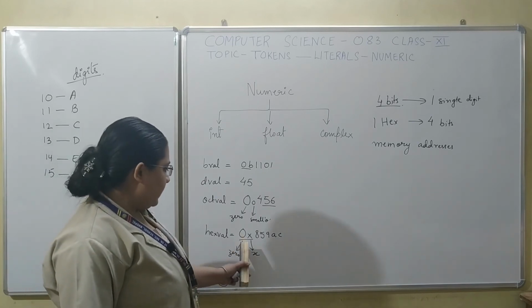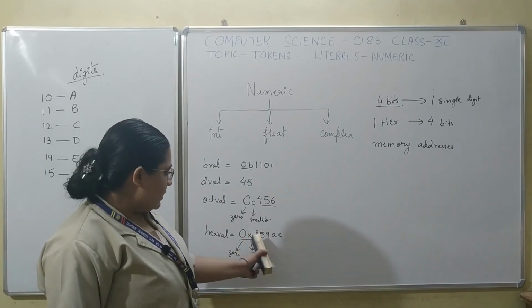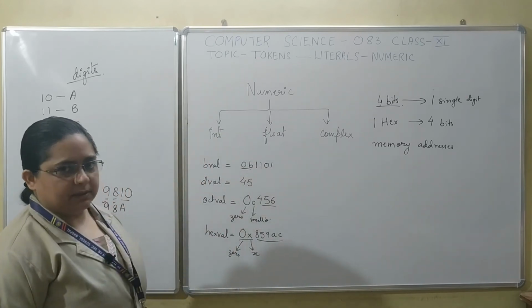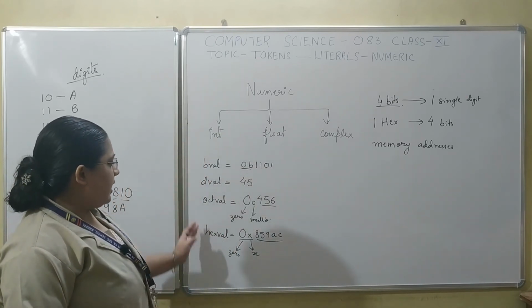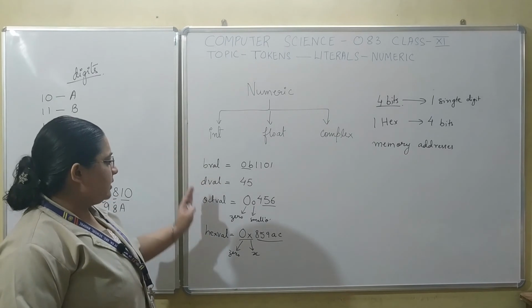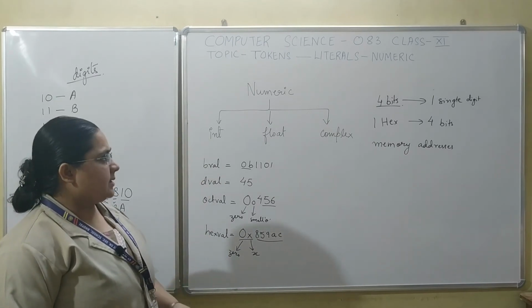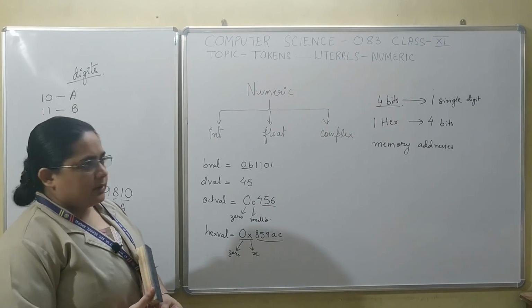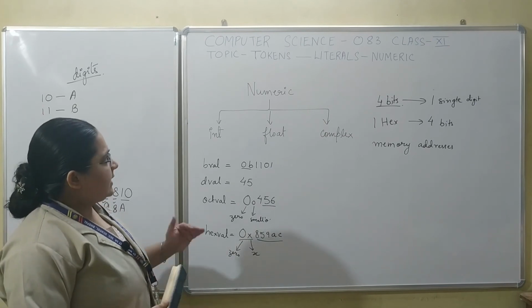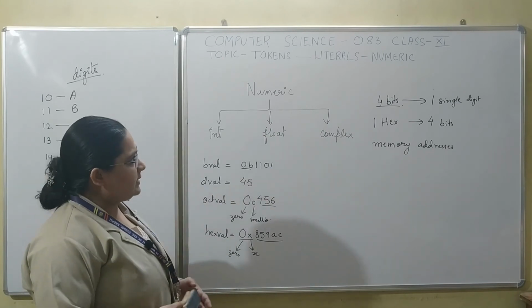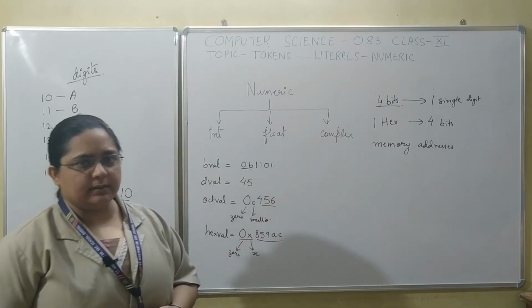It could be capital X, it could be small x also, and this part is your hexadecimal number. Understood? So this is how various integer values or various integer literals can be represented in Python. So that makes up today's class, that is literals, which are tokens, and that too numeric literals.